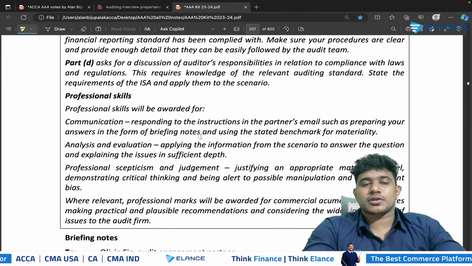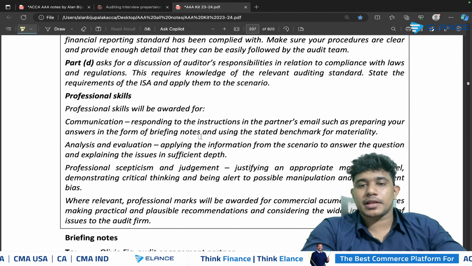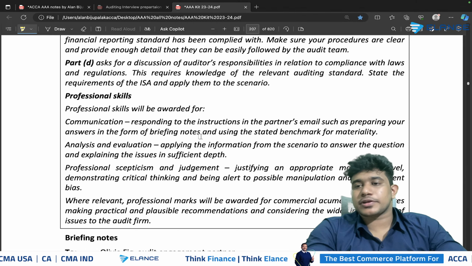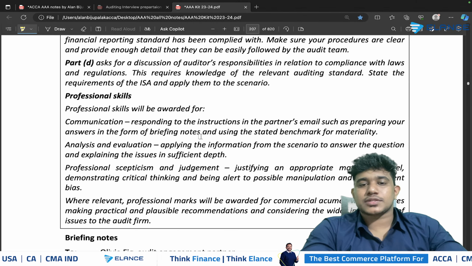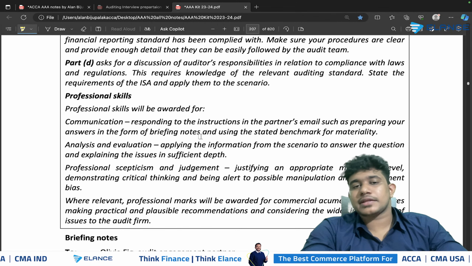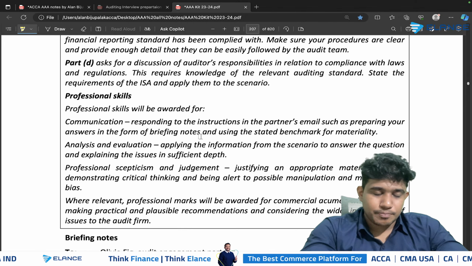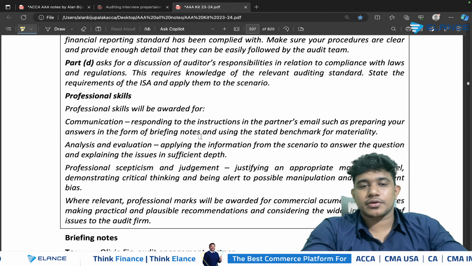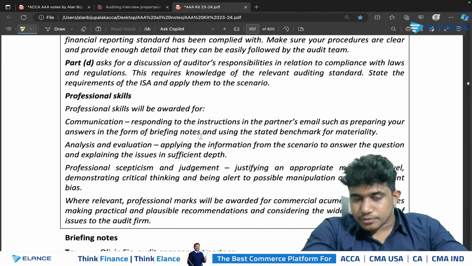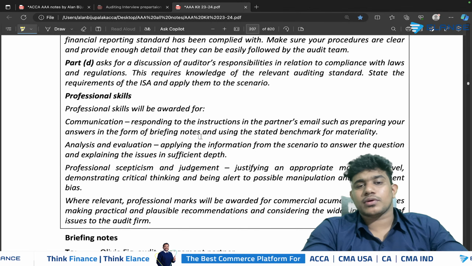You will be getting professional marks such as communication for responding back to the partner's email. So you will be getting marks for the preparation of the briefing note format as well as stating the benchmark for materiality. When it comes to the analysis and evaluation part, you will be getting proper marks on deeply diving into the scenario as well as explaining the risk and other related issues on the basis of the scenario given information.